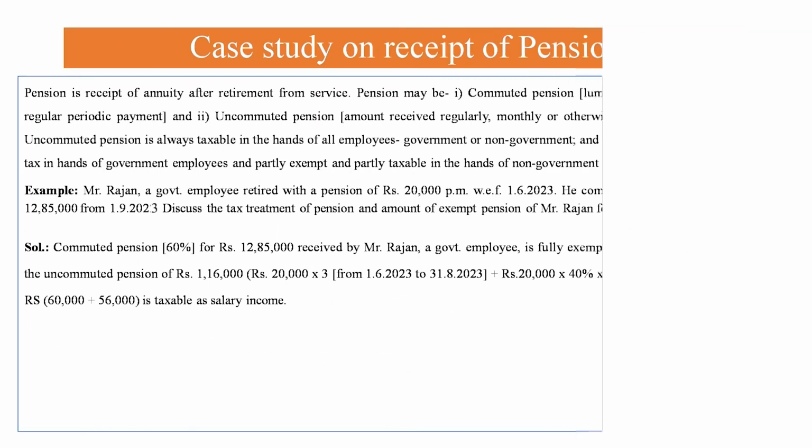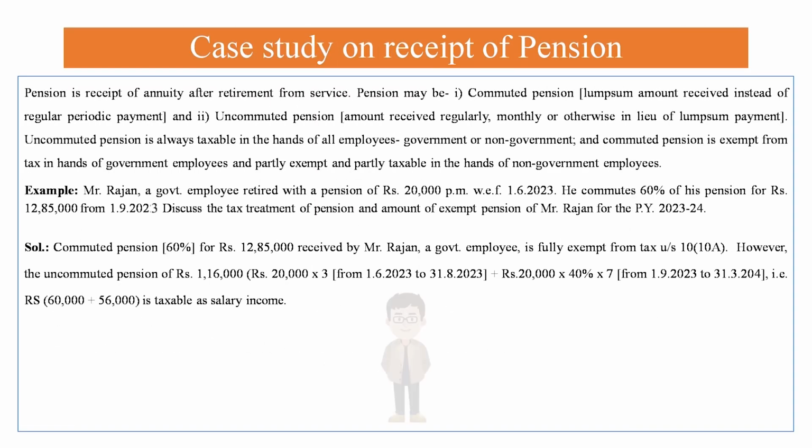Case study on receipt of pension. Here we take an example, Mr. Rajan, a government employee, retired with a pension of 20,000 per month with effect from 1st June 23. He commutes 60% of his pension for rupees 12,85,000 from 1st September 23. Discuss the tax treatment of the above for the previous year 2023-24. Commuted pension, 60% of which is 12,85,000, received by Mr. Rajan, a government employee, is fully exempt under section 10(10A).